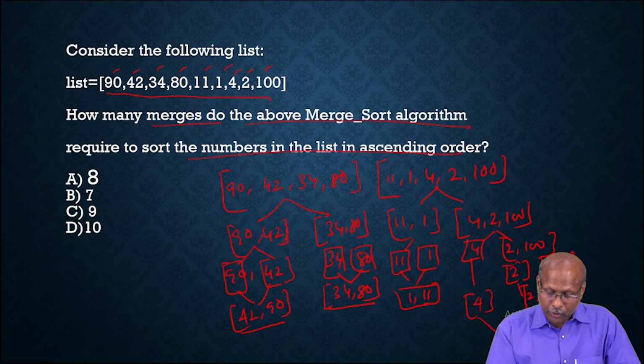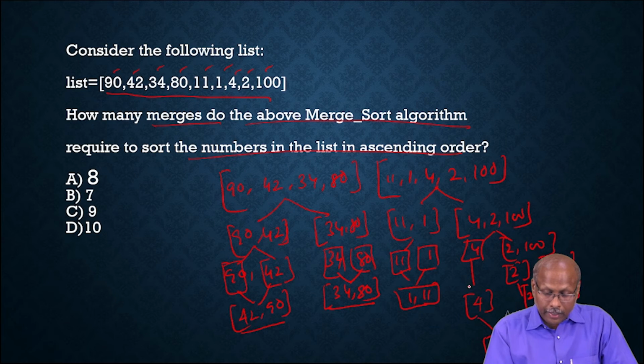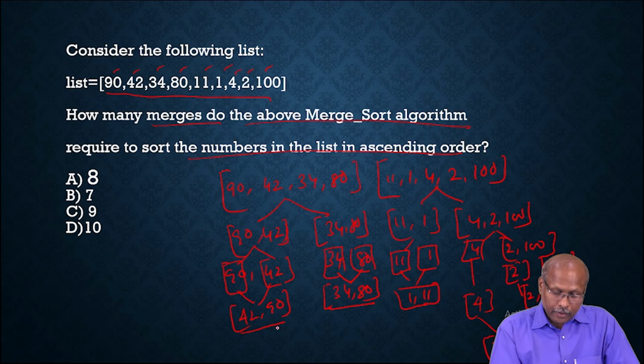After this, if you combine, this becomes 2, 4, 100. This is the third merge, and this belongs to this parent. This becomes the fourth merge: in ascending order, it becomes 34, 42, 80, 90.